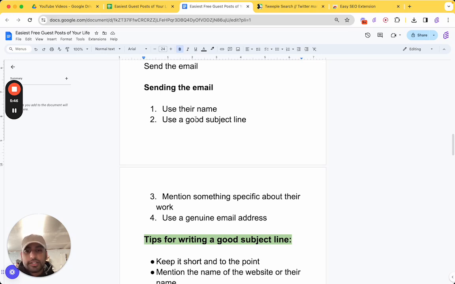Use a good subject line, and I'll go over what a good subject line looks like. Mention something specific about their work, because you want to make it look like you're actually interested. You're not just another person contacting them. And use a genuine email address. So ours is technically verified using Hunter. However, you want a more personal email address, which we couldn't find.